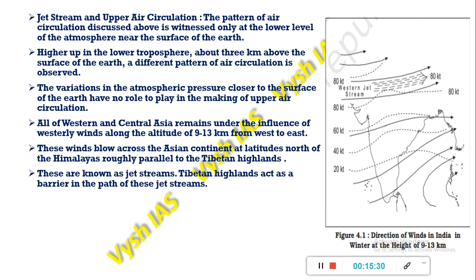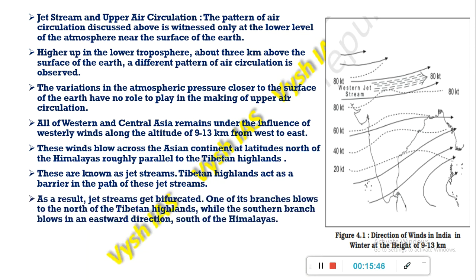The Tibetan highlands act as a barrier in the path of these jet streams, and the Himalayan mountains act as a barrier to the cold winds coming from the Arctic Circle. As a result, these jet streams get bifurcated or divided.